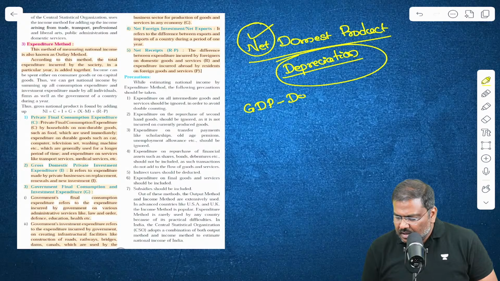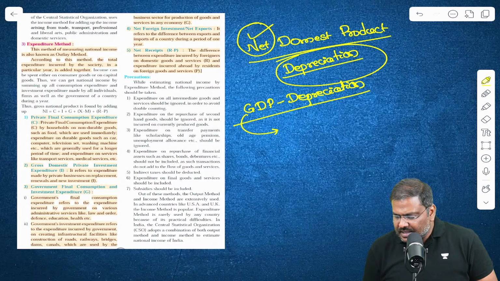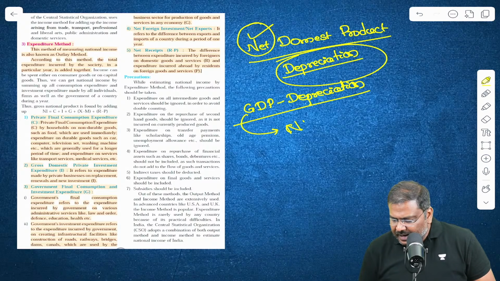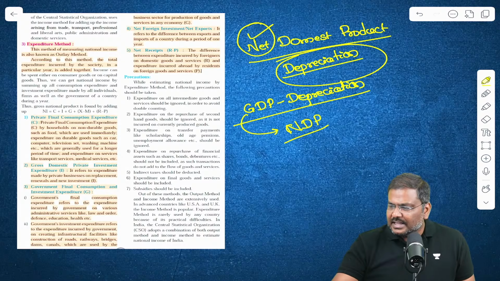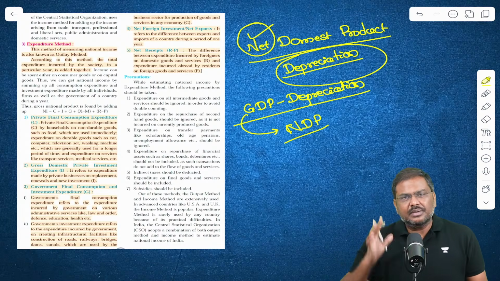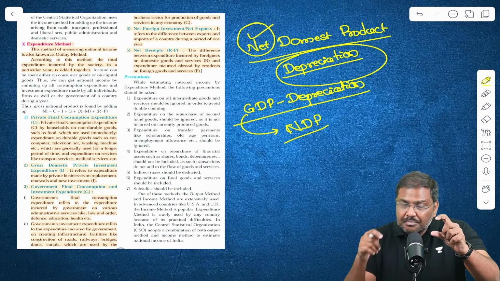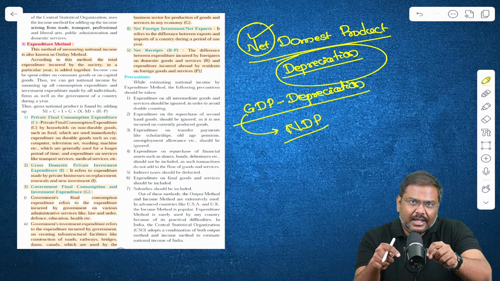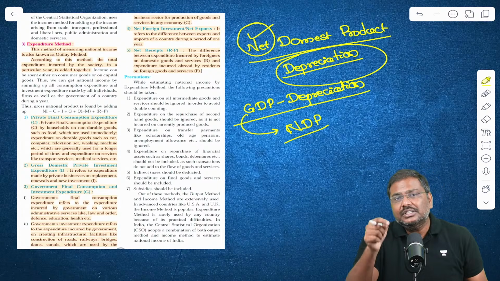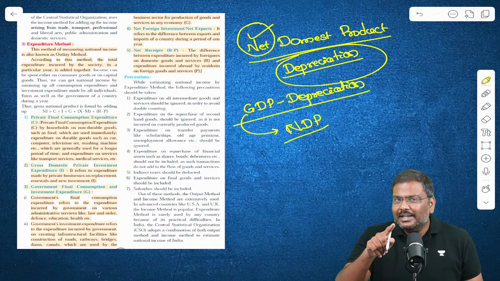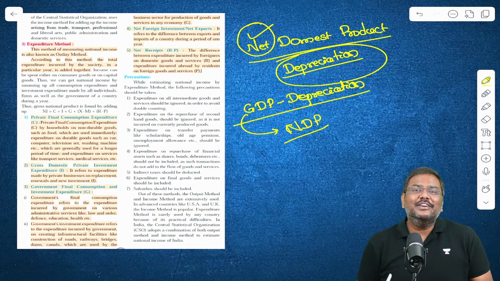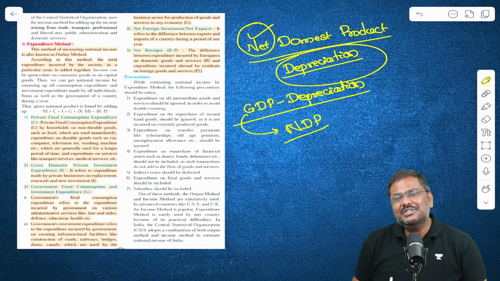From this, you subtract depreciation, and what you get is net domestic product. So GDP minus depreciation will give you NDP. This is a much better indicator, qualitatively, compared to gross domestic product.